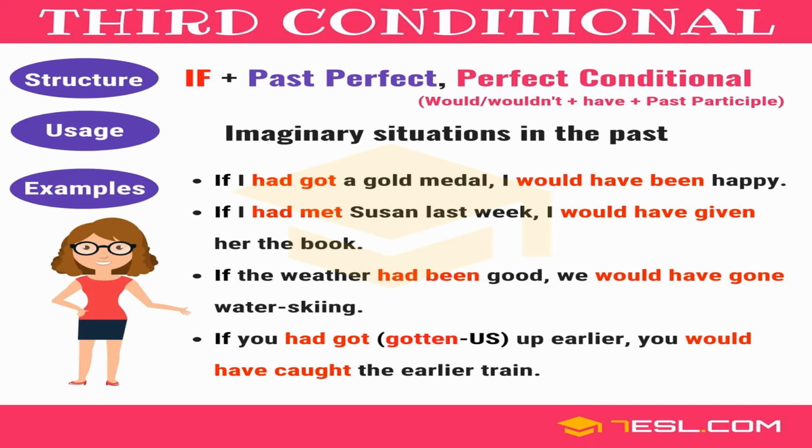Dear students, keep one thing in mind, that when using the third conditional sentences, we use the past perfect tense, that is had plus past participle. As you can also see on your screen, the structure of third conditional sentences has been displayed for you. It says that we will be using the past perfect tense in the if clause, and the modal auxiliary verbs like would, could, should, etc. plus have plus past participle in the main clause, the clause that expresses the theoretical situation that could have happened.